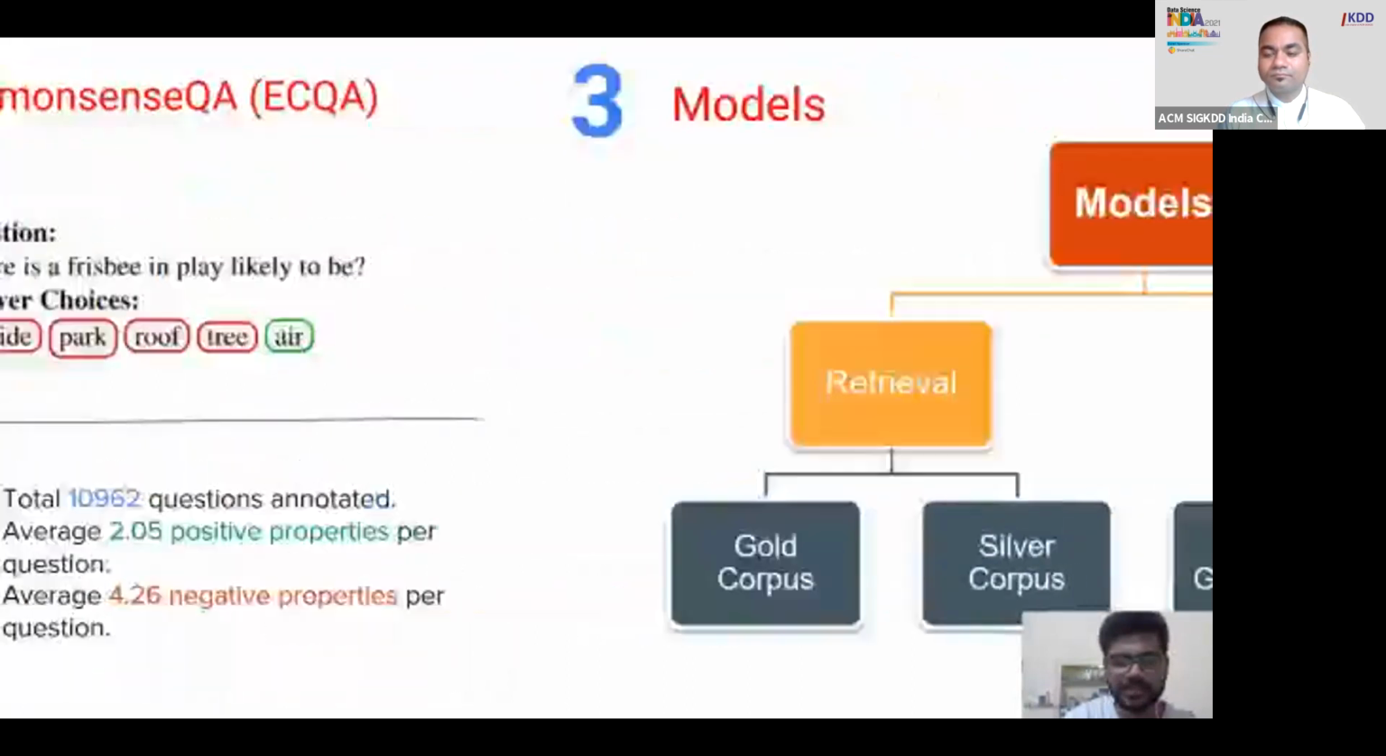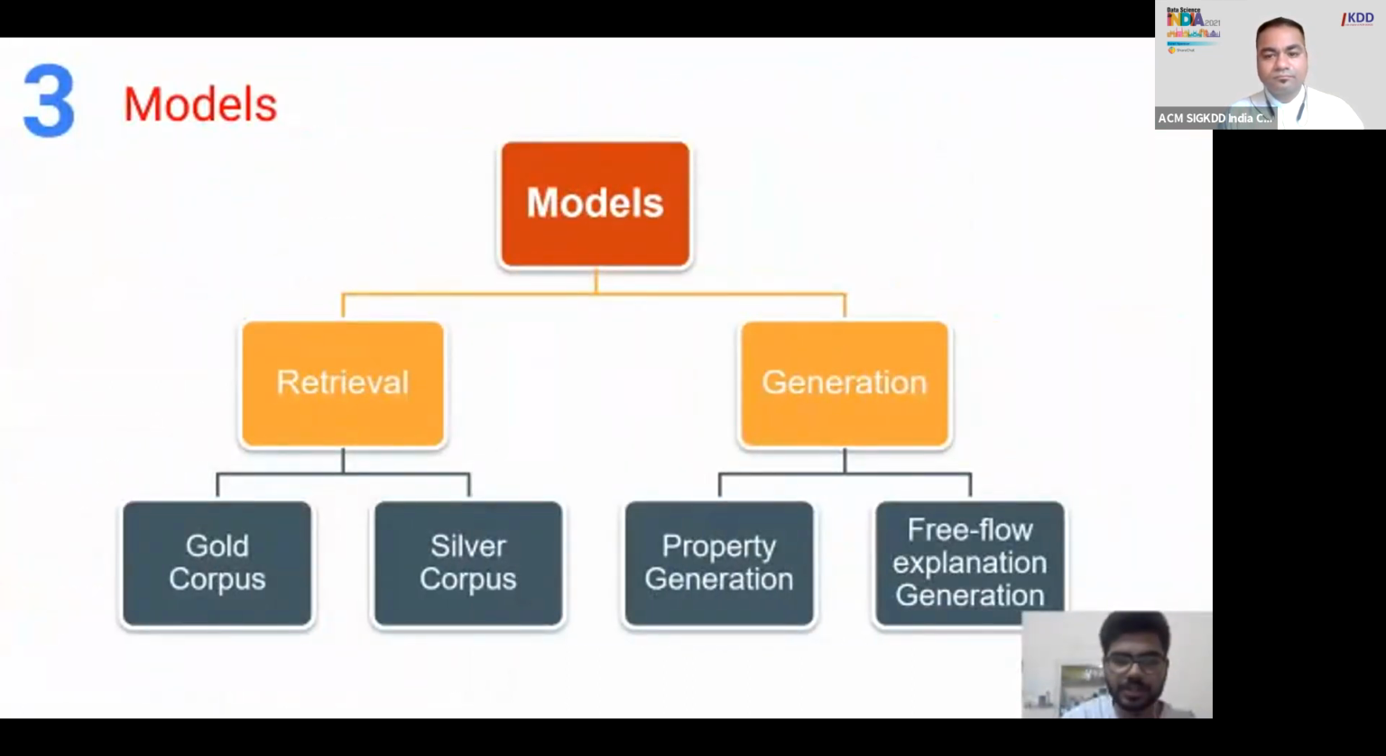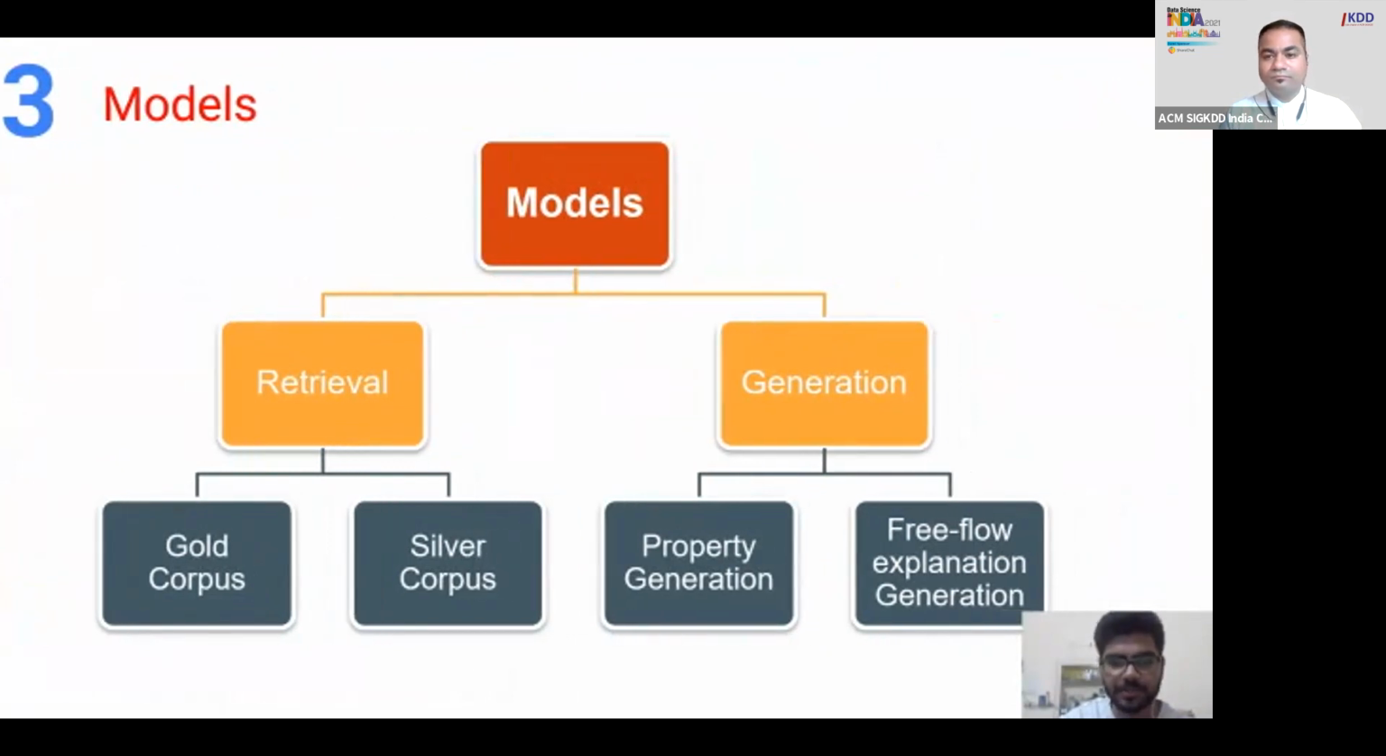Coming to the models, we have models for both retrieval as well as generation setting. For retrieval, we have gold corpus in which the test set properties are present during inference, silver corpus in which those test set properties are absent, but we have another corpus, Open Mind Common Sense corpus. For generation, we have a property generation model, XGP, and a free flow explanation generation model.